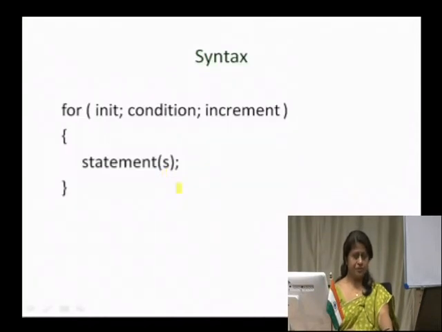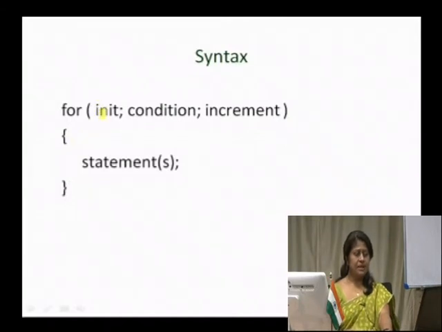The syntax of the for statement that we use in the C programming language would be as follows. You have a for keyword followed, within a small parenthesis, by three basic parameters: the initiation, the condition, then the increment. It is followed with the brace if you have multiple statements. If it is a simple statement, then even without the brace it would be executed.